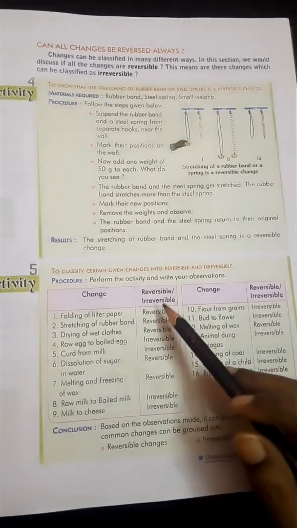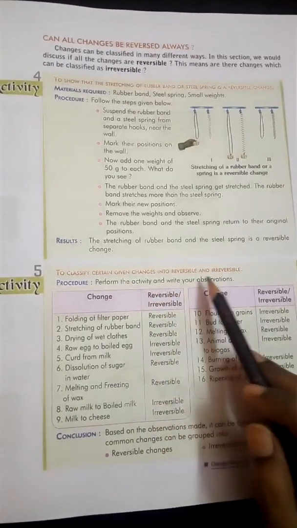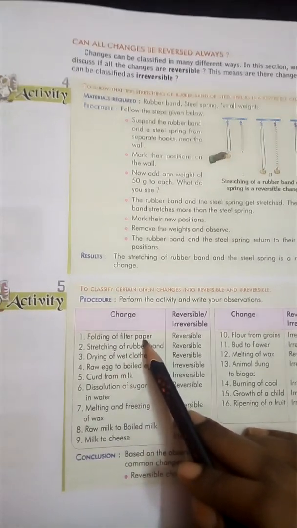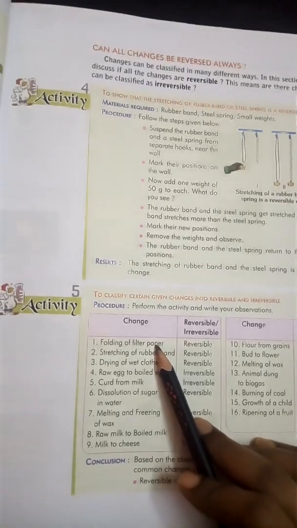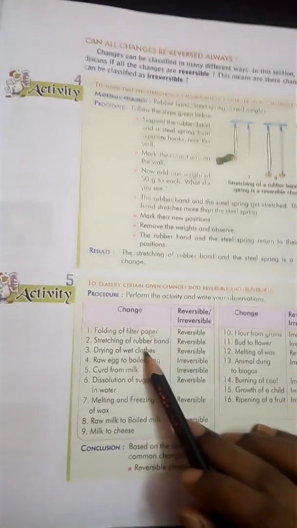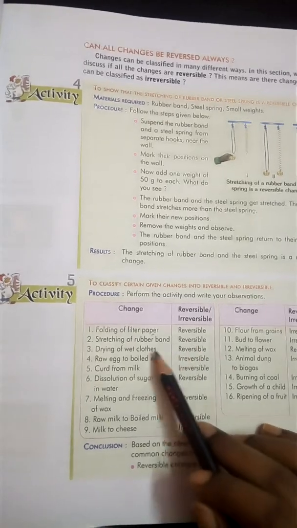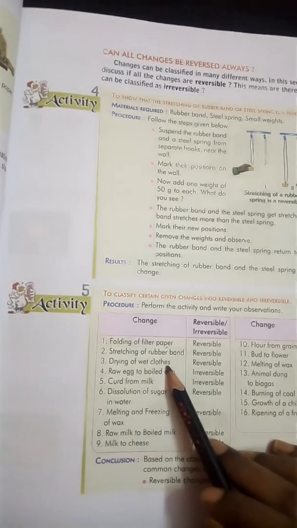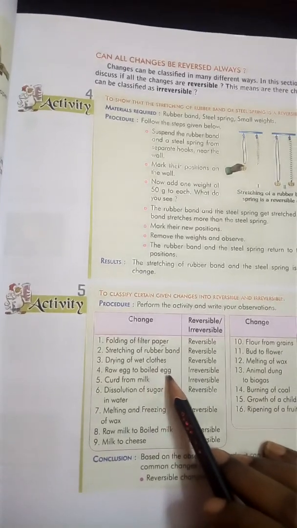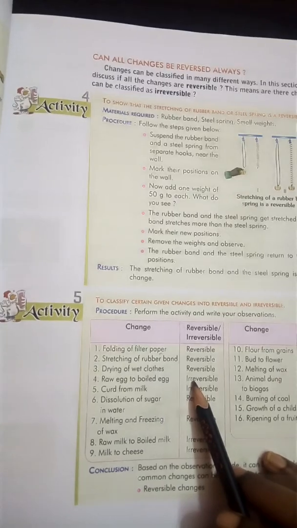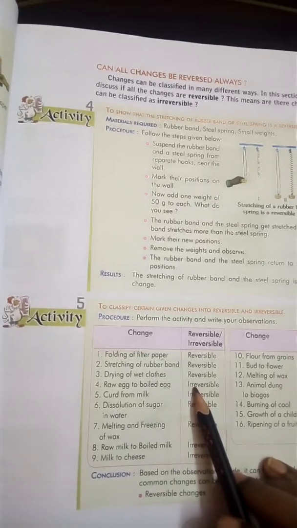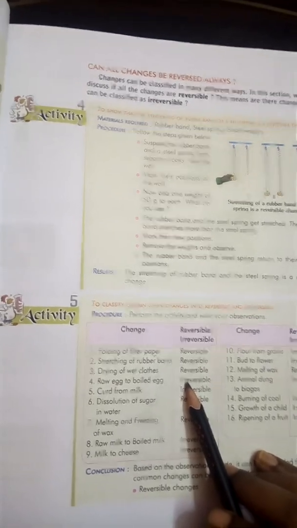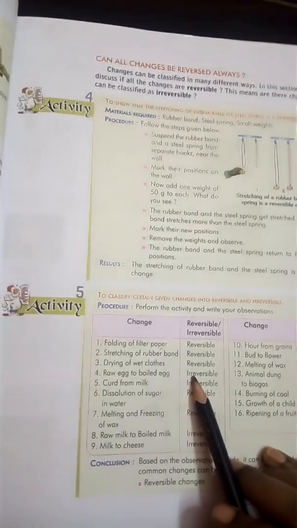Here we classify certain given changes into reversible and irreversible. Folding of filter paper: again we can unfold it, so we can reverse the situation, so it is a reversible change. Stretching of a rubber band is also a reversible change. Drying of wet clothes is also a reversible change, we can make it wet again. Raw egg to boiled egg, irreversible change. Once the raw egg is heated and becomes boiled, it cannot be brought back to its raw state again. So it is a type of irreversible change.